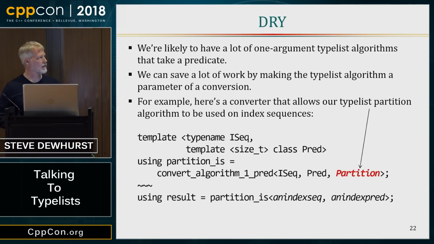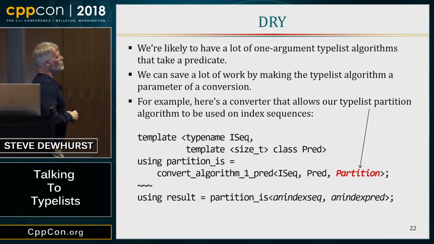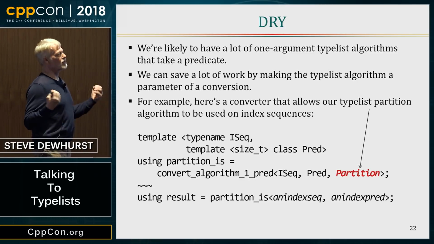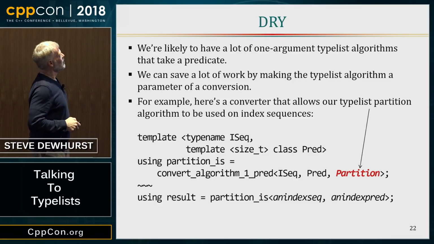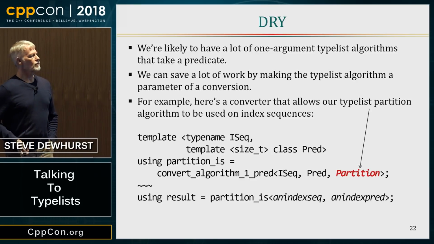And I'm showing a little bit of kindness, not showing you how to convert a comparator, but it's similar. So here's the thing. We don't want to be wet. We don't want to write everything twice. We want to be dry. So, all right, that joke doesn't fly anymore. So we don't want to repeat ourselves. So instead of doing something like this over and over and over again, we can create converters.